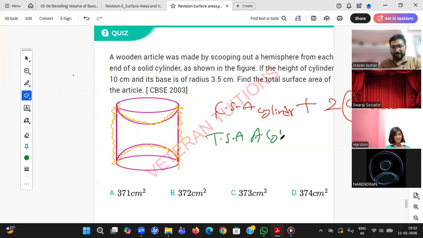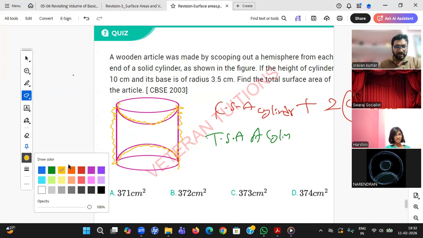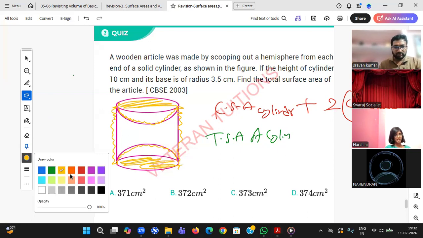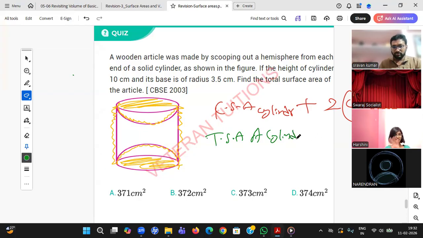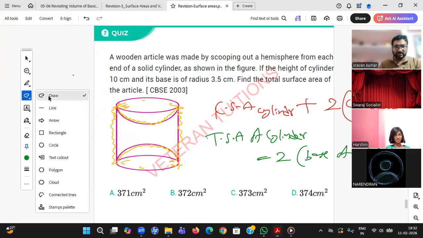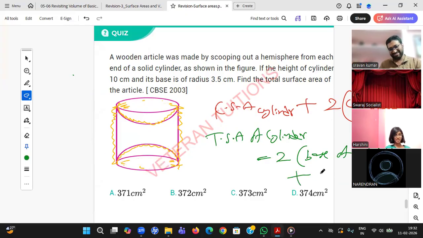TSA of cylinder means I have just painted top and bottom also, beta. Then we can subtract the base, 2 into base area. 2 into base area of a cylinder means I just erased this one, this one. Then just the CSA of hemisphere again. Yes, right answer. And TSA of cylinder minus 2 times base of cylinder is nothing but CSA of a cylinder.